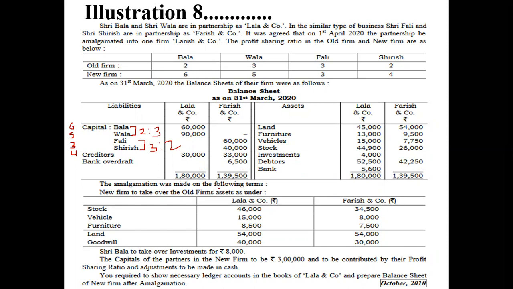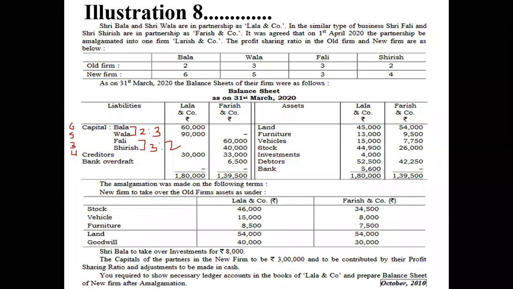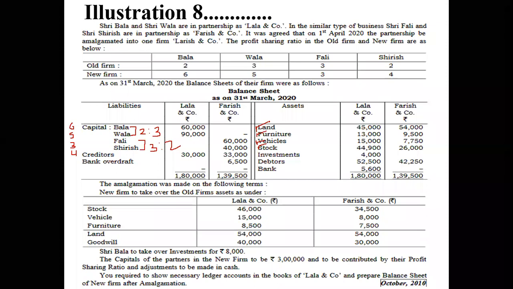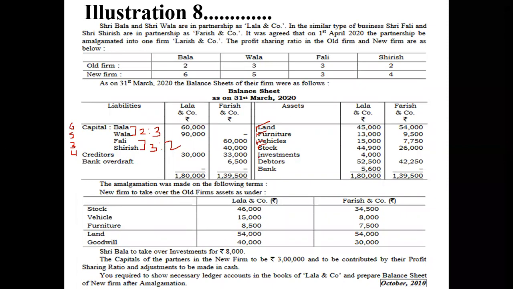The amalgamation was made on the following terms: the new firm to take over old firm's assets as under stock का नया वैल्यू दिया हुआ बच्चे, vehicle new value is provided to us, furniture, land, ठीक है, और goodwill we will going to calculate while doing a purchase consideration. ठीक है. बाद में क्या है, श्री बाला टेक ओवर इन्वेस्टमेंट. इन्वेस्टमेंट पे भी एक एडजस्टमेंट है. So investment पे क्या एडजस्टमेंट है, that it is taken by a partner, so it will not going to come to purchase consideration and the amount is different. ठीक है.